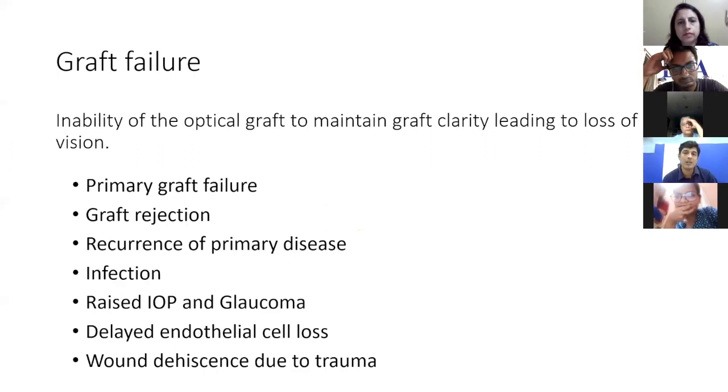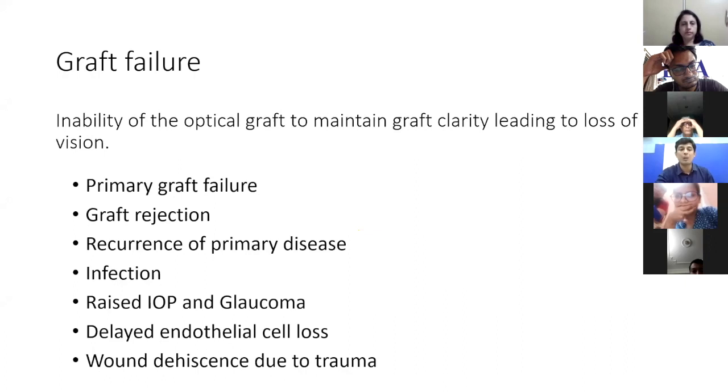The other causes are primary graft failure, recurrence of the original disease in the graft, infection, rise in IOP, loss of endothelial cells due to apoptosis, and wound dehiscence due to trauma. Now, a lot of people have problems in the definition of primary graft failure. Primary graft failure is nothing but a graft which failed to clear up right from day one of the surgery.